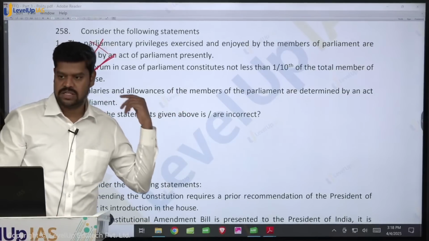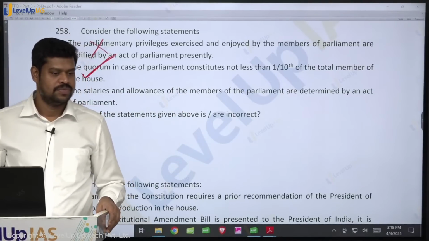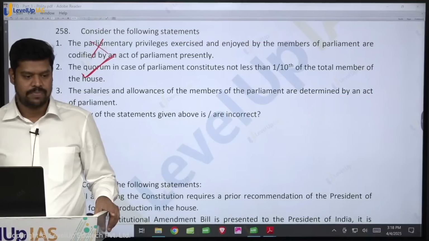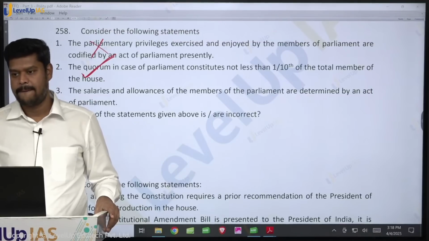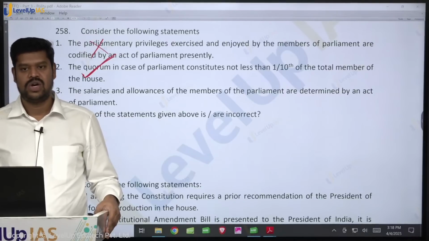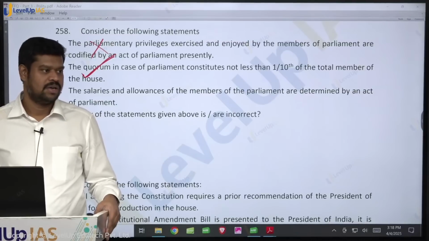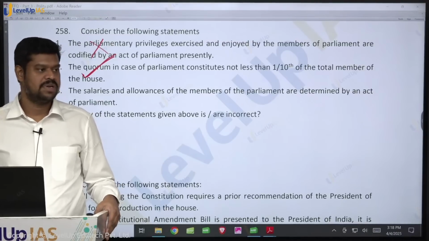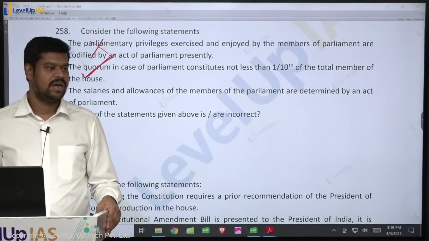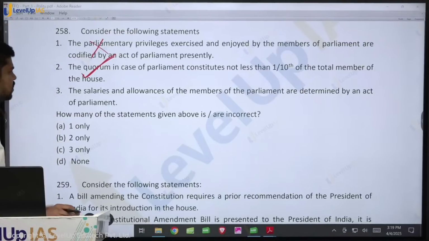But can it be changed in the future without amending the constitution? Is it possible? See, it is mentioned in the constitution, so therefore is it possible to change the quorum without amending the constitution? Yes or no? How many of you think it is yes? So how can it be changed? By an act of parliament. The parliament is free to make a simple act of parliament and they can change it if they want. However, it has not been done till this point of time. So it does not require a constitutional amendment to change this.